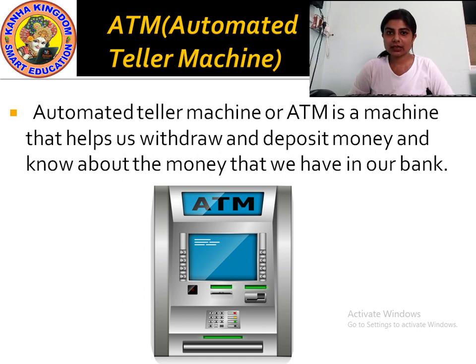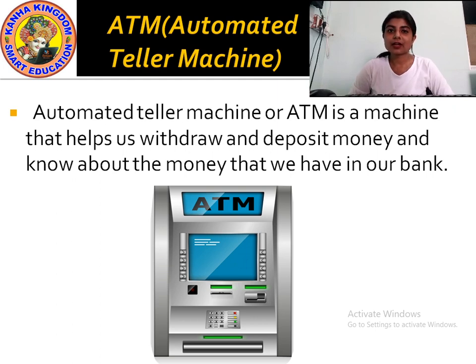Automated teller machine or ATM is a machine that helps us withdraw and deposit money and know about the money that we have in our bank. With the help of ATM, we can easily take out the money or deposit the money in a bank. And it also tells us how much money is there in our bank.